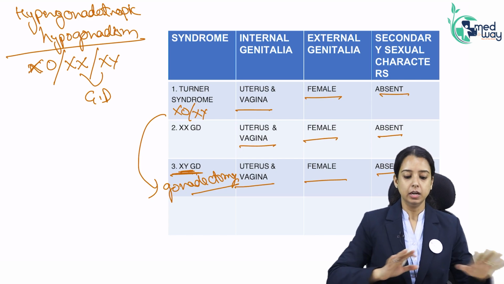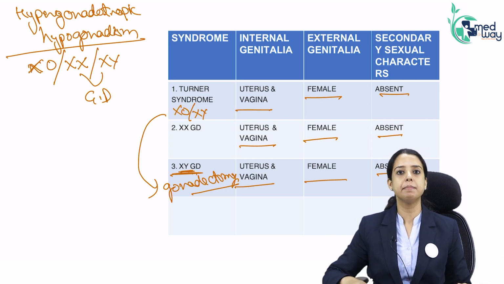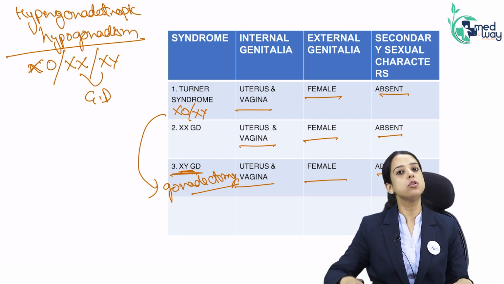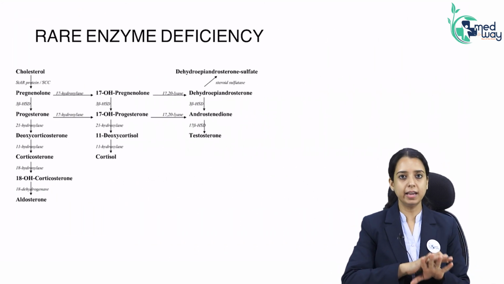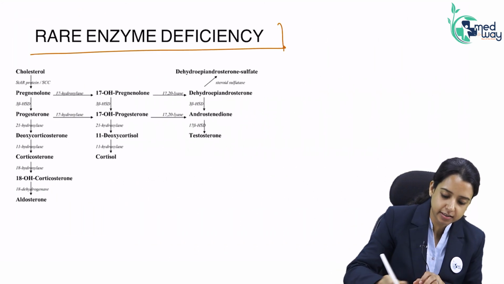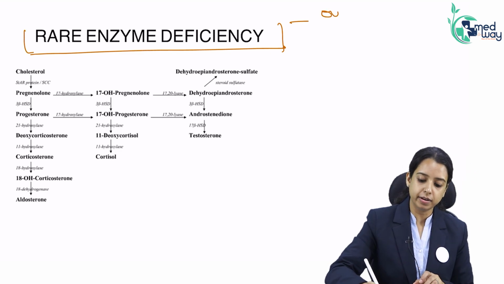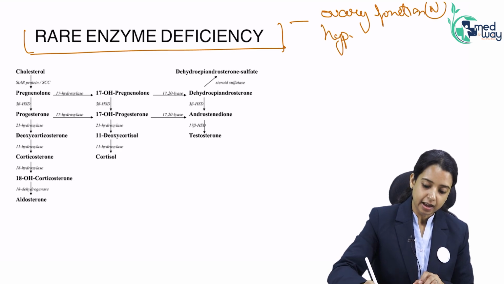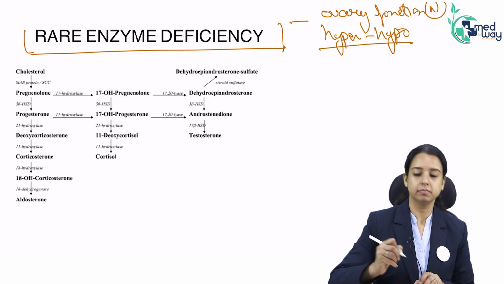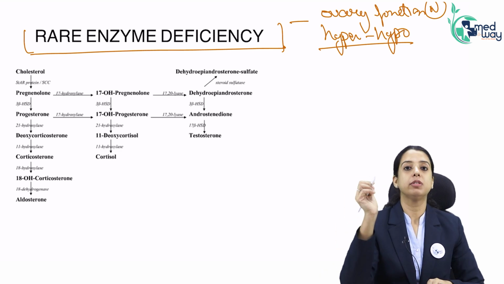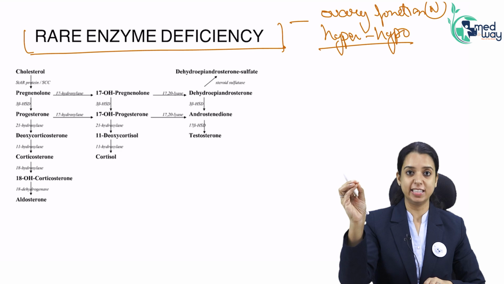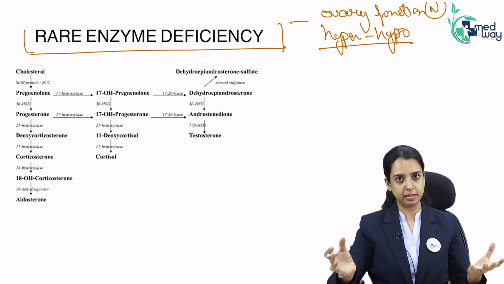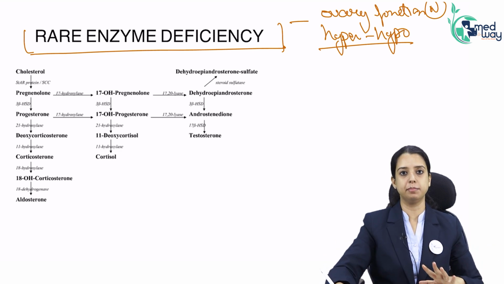Right? So am I clear up till this, that hypergonadotropic hypogonadism means ovarian failure? Is this clear? But no, it is not just the ovary. Rare enzyme deficiencies are the ones where the ovary functions normally, but still the patient has hypergonadotropic hypogonadism. Up till now we were not teaching them, but since the questions have been asked time and again, they are rare as the name says, but they are a cause of hypergonadotropic hypogonadism.